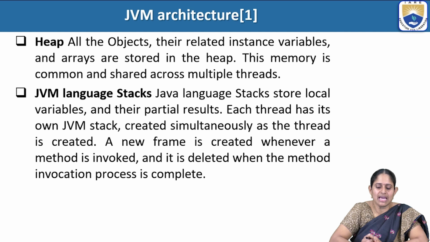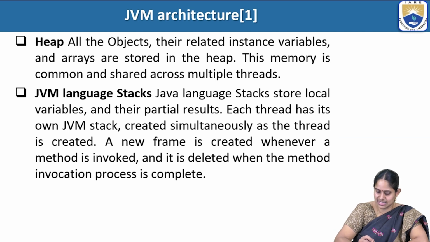The JVM stack stores local variables and their partial results. Each thread has its own JVM stack, created simultaneously as the thread is created. A new frame is created whenever a method is invoked, and it is deleted when the method invocation process is complete.